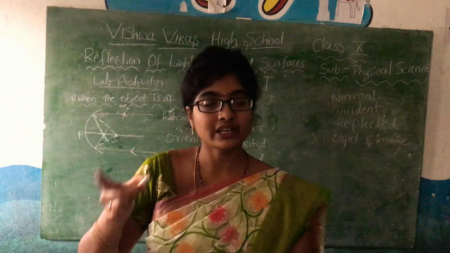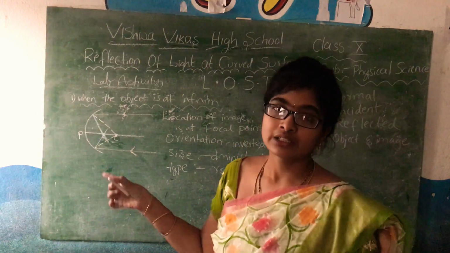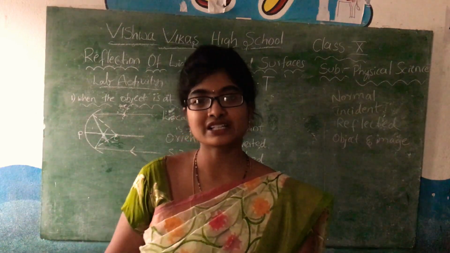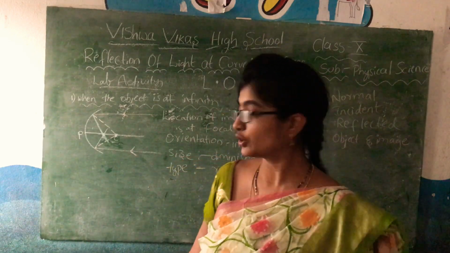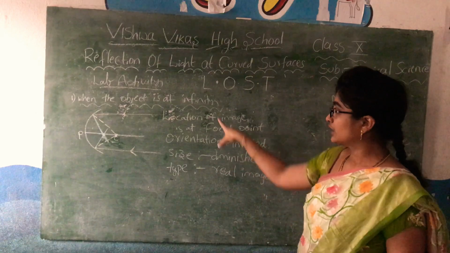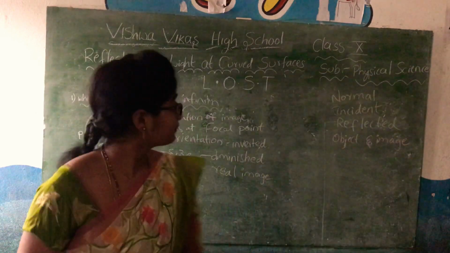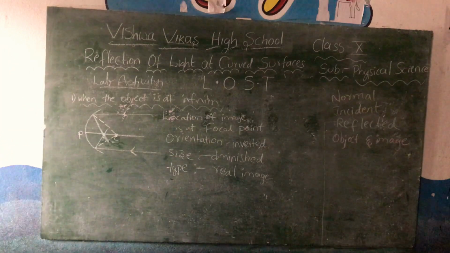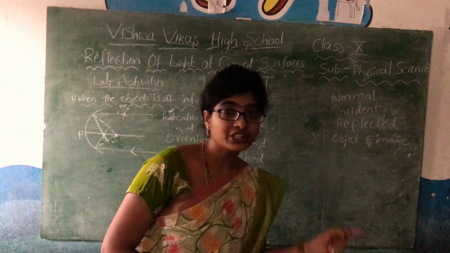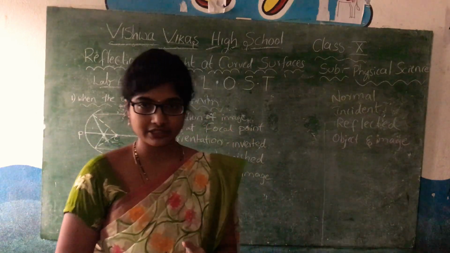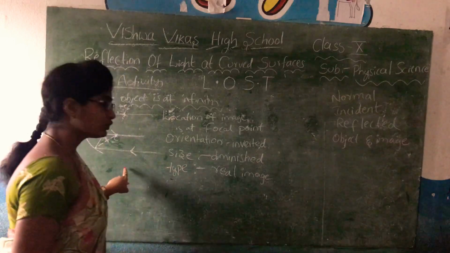Okay, the types of images formed at different distances of the object and the distances of the image. So this is the first case, and the next one is when the object is between the center of curvature and infinity. This one you understood, right?